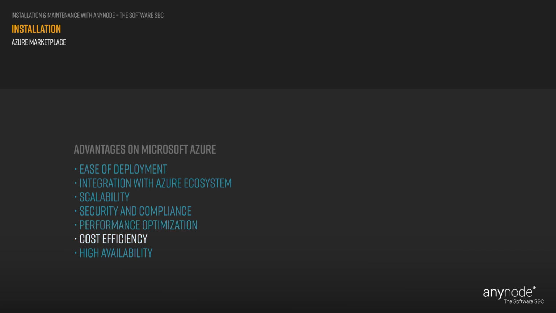Cost efficiency. Azure offers various pricing models, allowing users to choose the most cost-effective options for their specific needs. This flexibility helps in managing expenses efficiently. High availability, achieved through global geo-redundancy, ensures that any node remains accessible even in the event of a localized outage. This means that the platform continues to operate seamlessly, offering uninterrupted service to users, irrespective of potential disruptions in a specific region or data center.